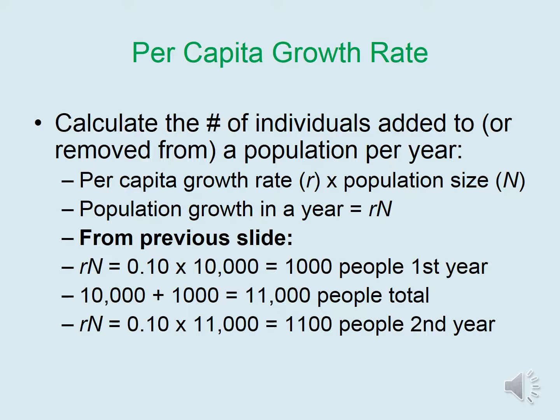Using our example from the previous slide, we determined that the population of 10,000 people was growing at a rate of 10% per year. Therefore, in the first year, 1,000 people are added to the population. Now the population has a total of 11,000 people. If the population continues to grow at a rate of 10%, the second year there will be 1,100 people added.